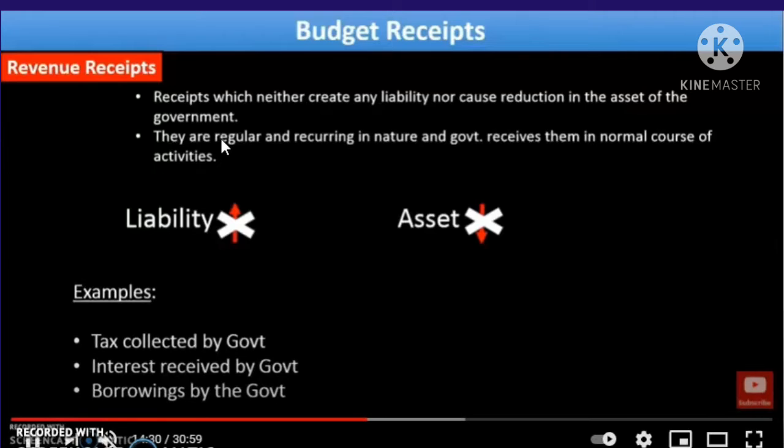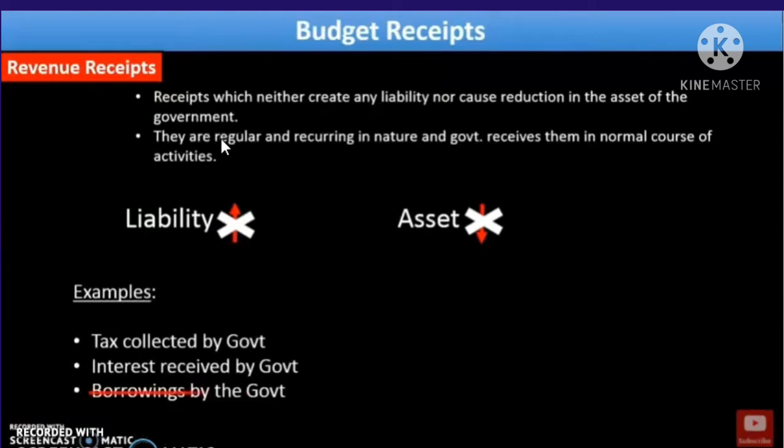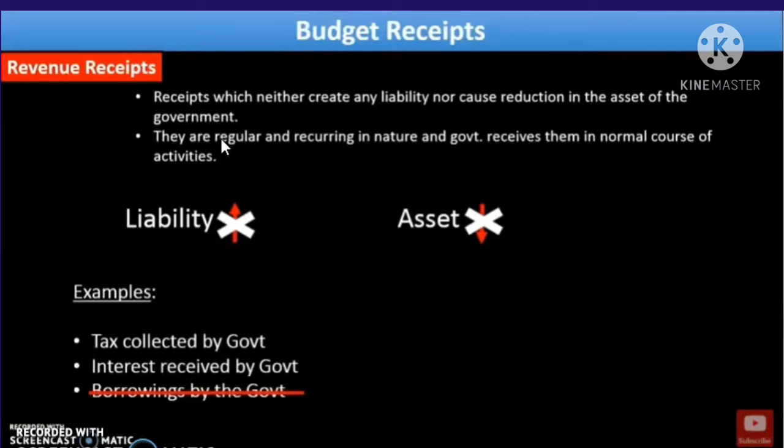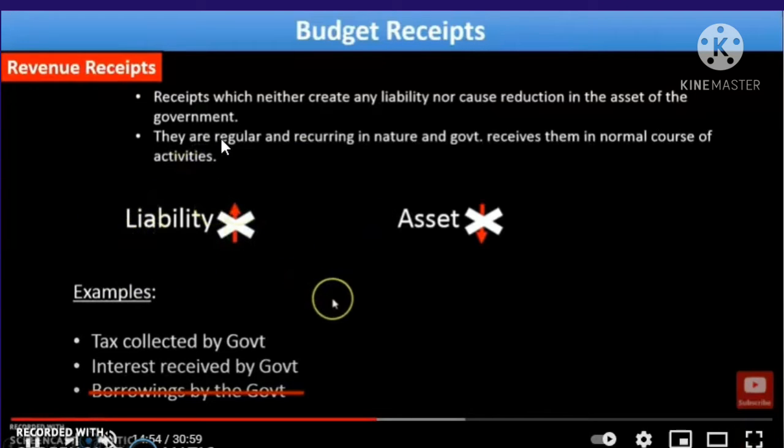Keep in mind that borrowings by the government will not be included under revenue receipts. It is not included, because it is a liability to the government, and the money has to be returned to the person from whom we are taking the borrowings. So it is a liability to the government, so it is not included.